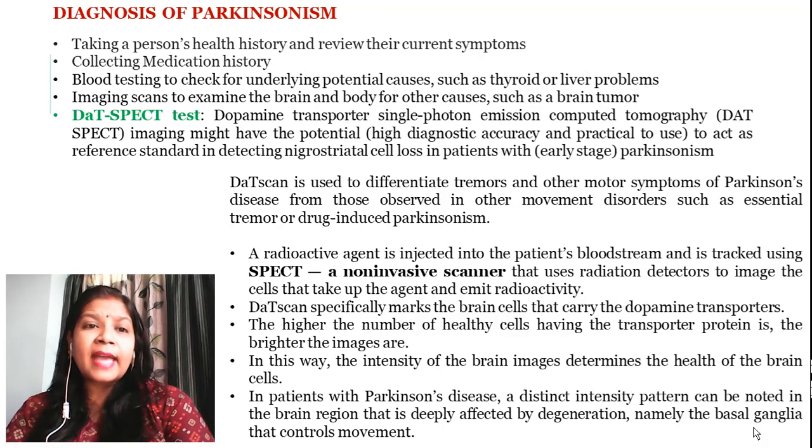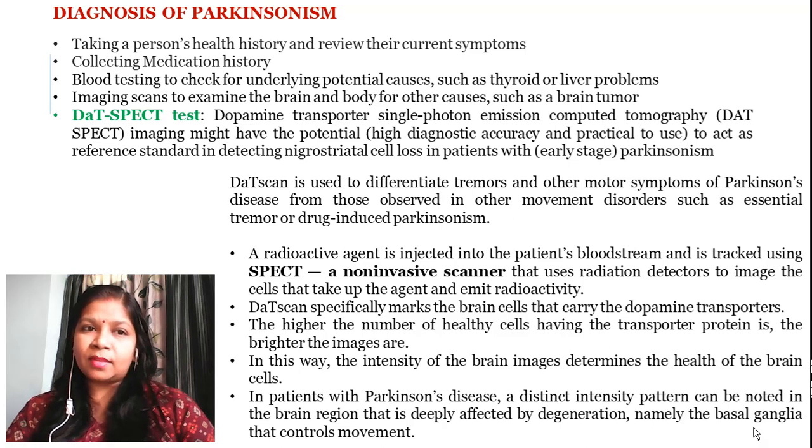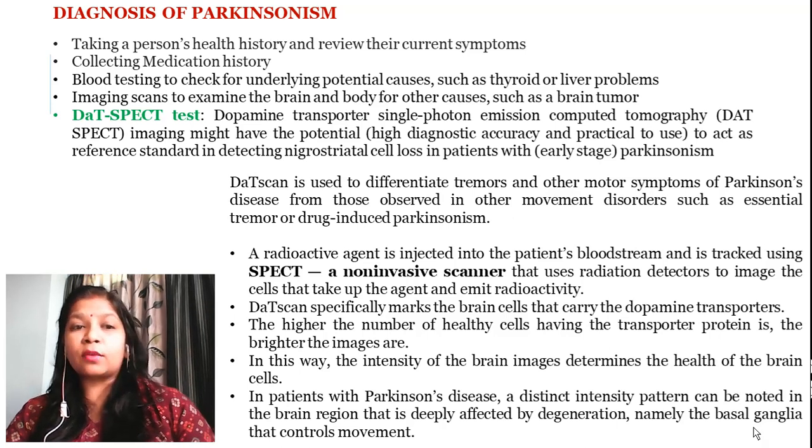Now, how do you diagnose Parkinsonism? The first line of diagnosis is talking to the person about his health history and reviewing his current symptoms, whether he is having depletion of dopamine or some other cause which I have told you in the previous slide. After that, you can collect the medication history, whether the person was taking any kind of psychiatric treatment or psychotic drugs.